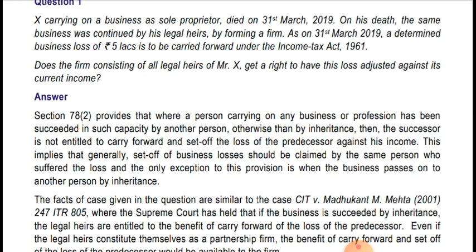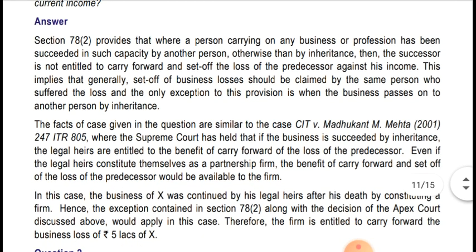The facts of the case given in the question are similar to the case of CIT versus Madhukant M. Mehta, 2001, 247 ITR 805, where the Supreme Court has held that if the business is succeeded by inheritance, the legal heirs are entitled to the benefit of carry forward of losses of the predecessor.